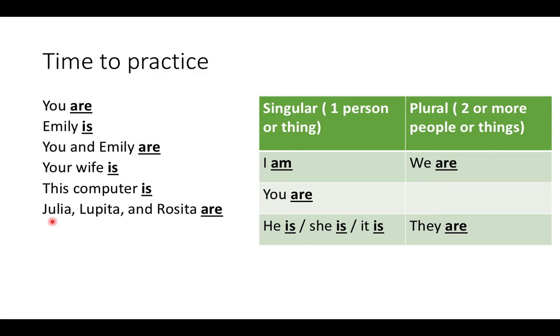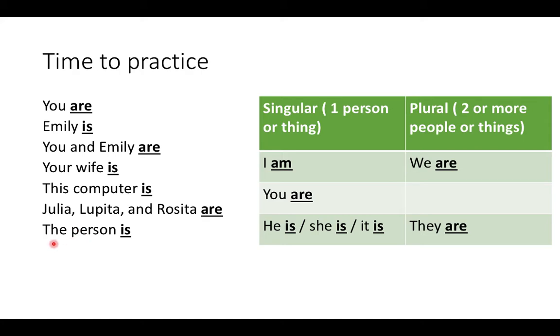So if I said Julia, Lupita, and Rosita are, the reason we say are, again, even though all of these people are singular because they're she, we need to use are because it's more than one person that we're talking about. We're talking about Julia, Lupita, and Rosita. So 1, 2, 3 people. So it's plural. So we need to use are.